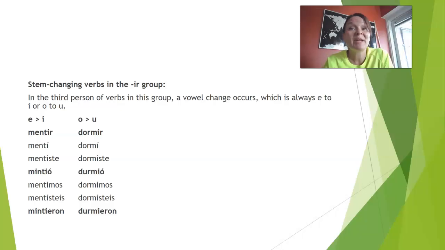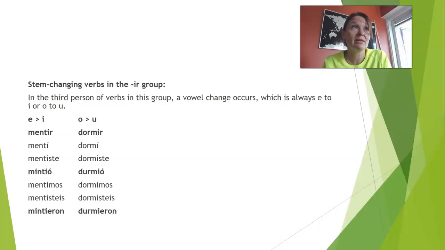So in preterite we have a vowel change in the third persons, él and ellos, okay? And the only change possible and necessary is E changes to I and O changes to U, okay? It doesn't matter what you have in present tense.